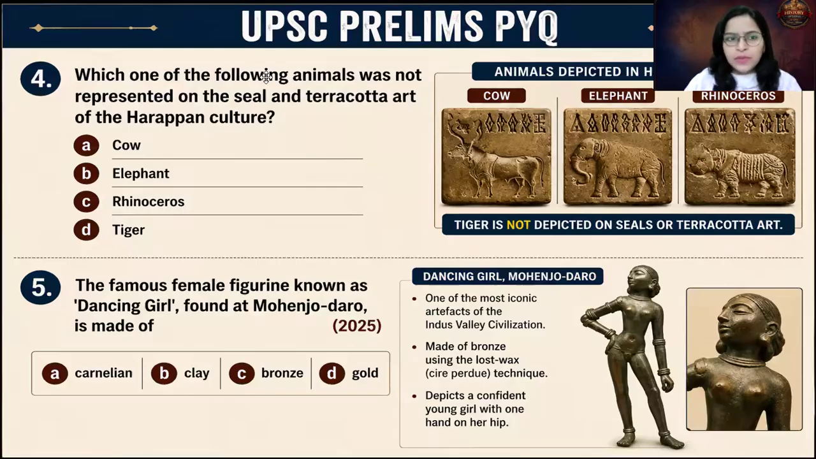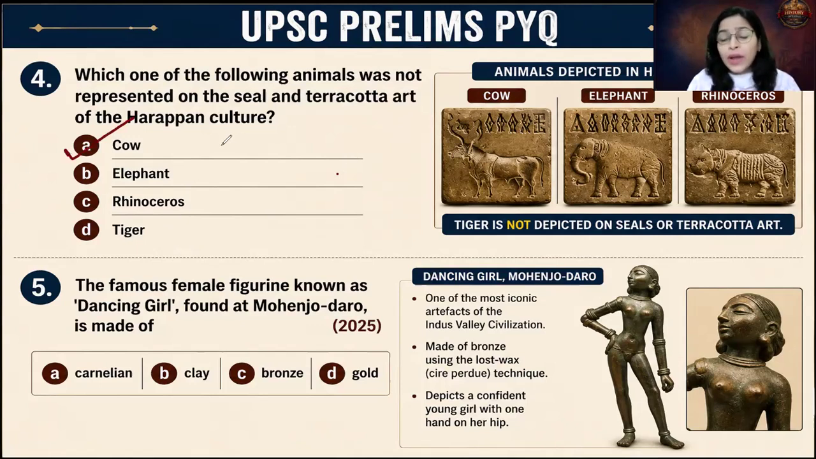Yes. Again, this is a PYQ. Which of the following animal was not represented on Harappan seal and the terracotta art? Okay. So which one of the following animal was not represented on the seal and the terracotta art of the Harappan culture? So animals given are cow, elephant, rhino and tiger. Clearly, I had mentioned while studying the topic that across the Harappan seals and sealings, you find different animals, but one animal which is not at all depicted. Can you guess it? And can you answer it? What is the answer? Cow.